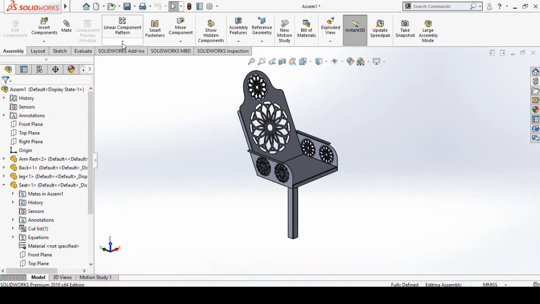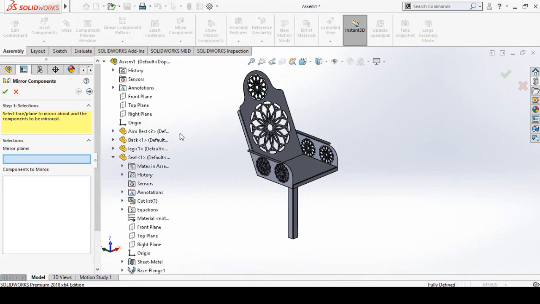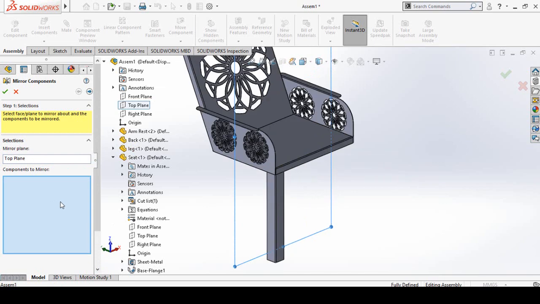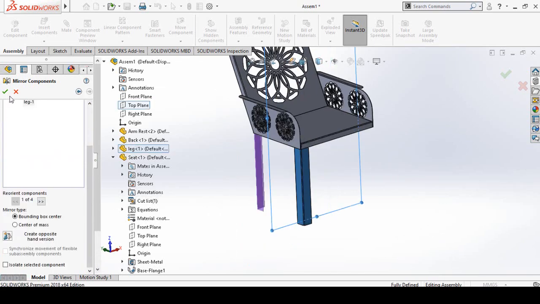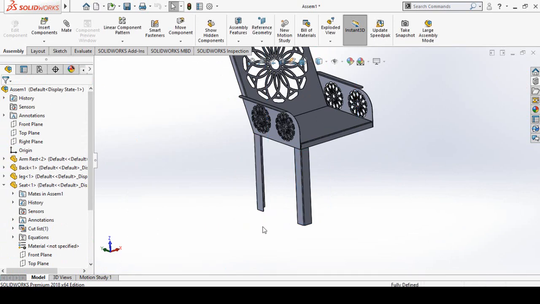Once again we have to make mirror for the leg. So for that, select mirror component, mirror plane. This time you have to select top plane. Then select this leg, click on next arrow here. Now you can press OK button.